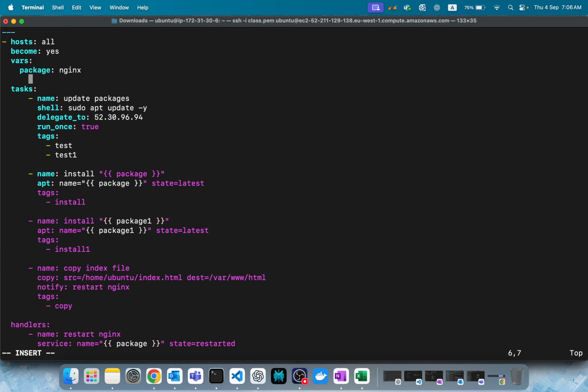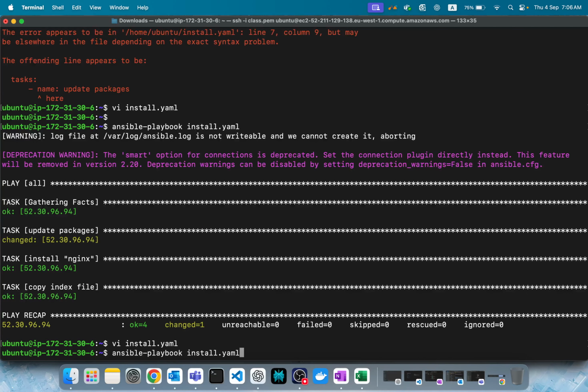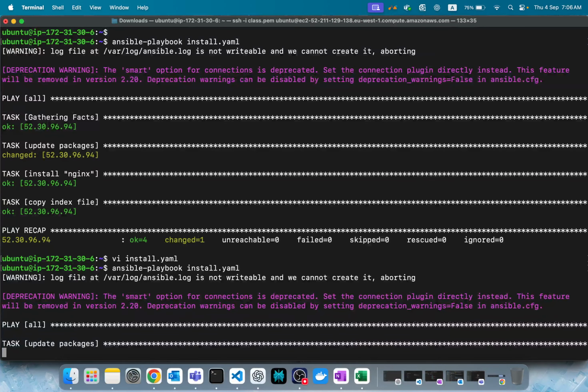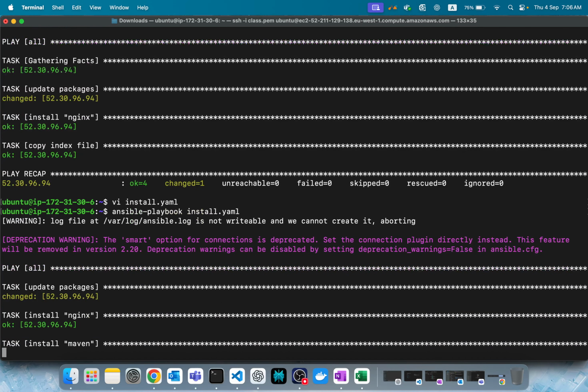So what else we have? Maven, just for example. So what happens? It will install obviously, right? If it is there, it will install. If it is not, it will fail. But let's try, nothing wrong. See, install Nginx is done. Installing Maven. Correct. So this is what we have to do until now.